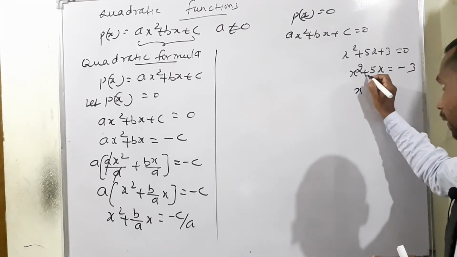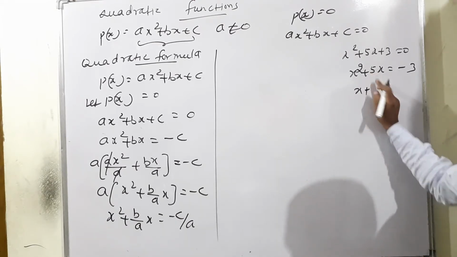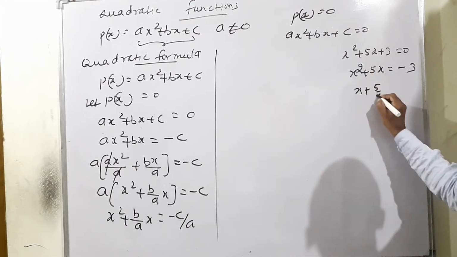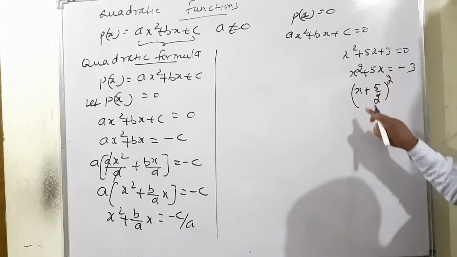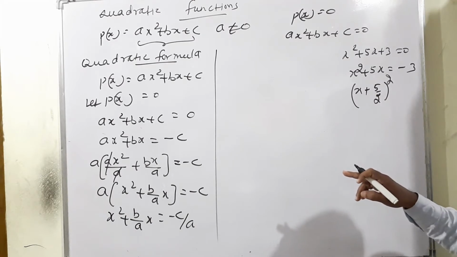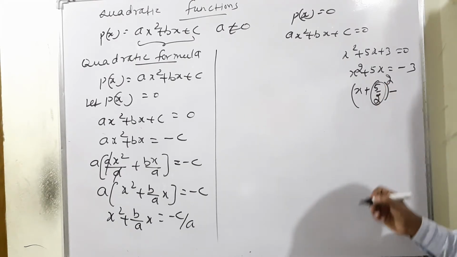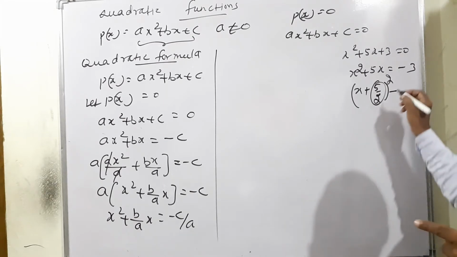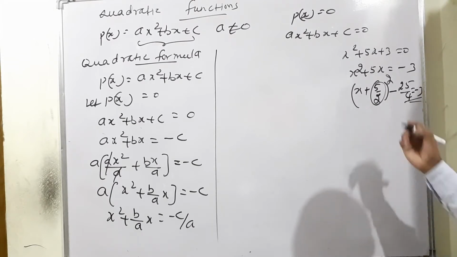Now plus sign means we can write plus. 5 means half of 5. Half of 5 means definitely 5 by 2, the whole square. Then outside, inside whether plus or minus, that is not an issue. Outside we have to take minus. This is square. 5 by 2 the whole square means 25 by 4. 25 by 4 is equal to minus 3. This is the way. One more point.